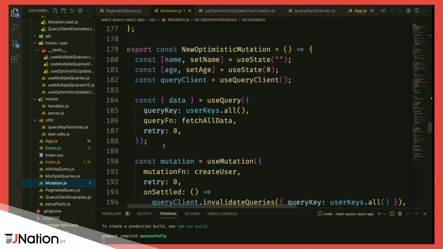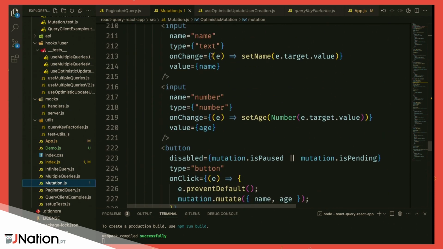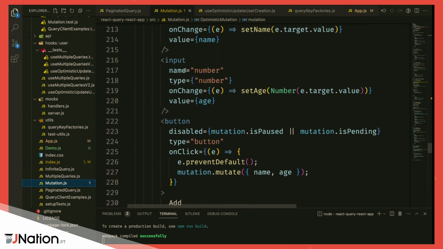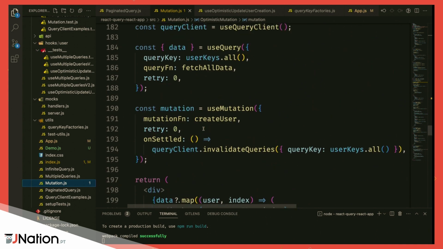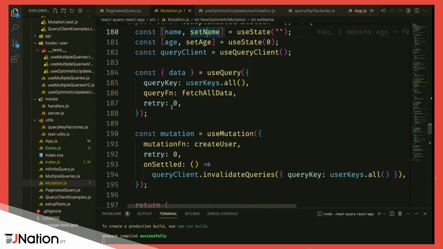So here we have a new optimistic mutation. How does this work? From the get-go, it's pretty much the same thing. We just have a form with some inputs and a button to submit it, but then we have something different. Okay, this is the state, it doesn't matter. We have our query, which is the query that we are displaying our data from. We have our fetch all data query function, which is responsible for getting this data and giving it to React Query to cache it. And then we have our mutation.